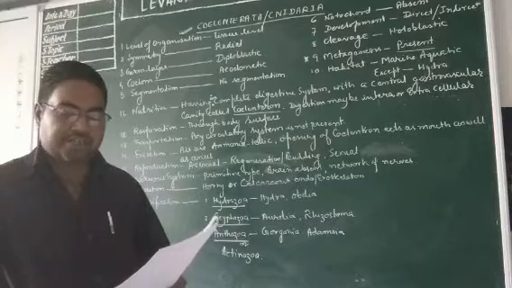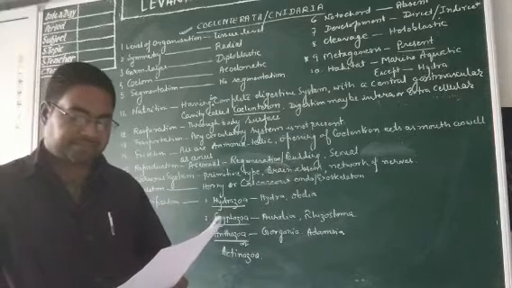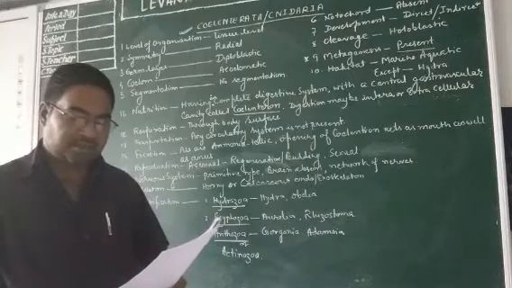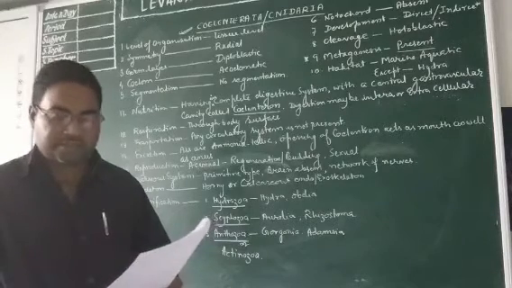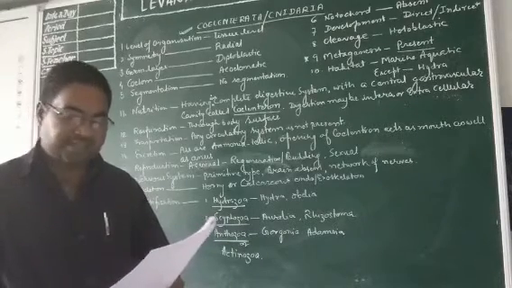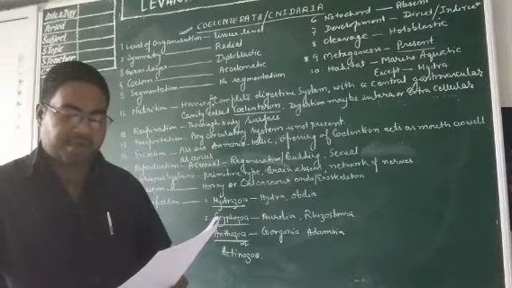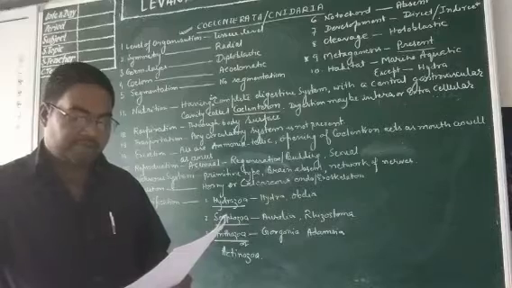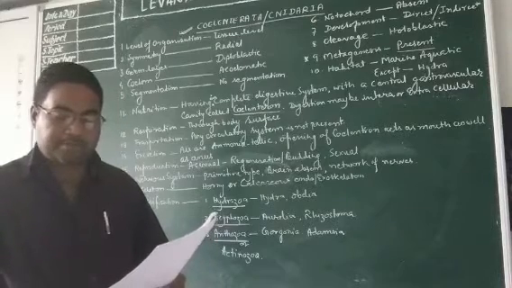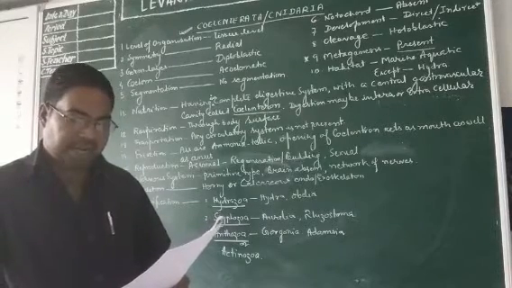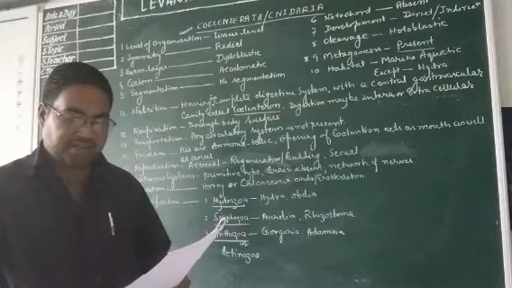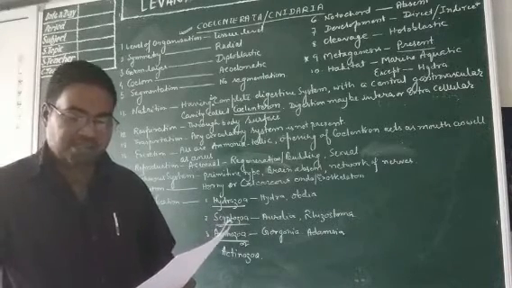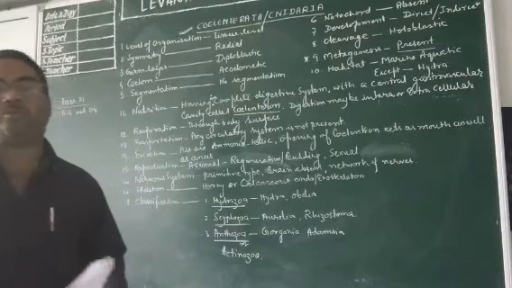Alcyonium is also known as deadman's finger. Fungia is also known as mushroom coral. Pennatula is also known as sea pen or sea feather. Madrepora is also known as stag horn coral. Tubipora is also known as organ pipe coral. Astrea is also known as star coral. Mandarina sinusa is also known as brain coral.